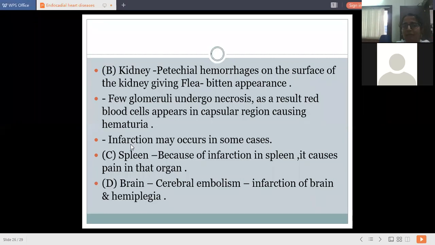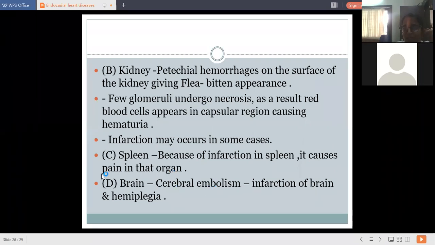Then kidney. Again petechial hemorrhages on the surface of the kidney giving a flea-bitten appearance, as if a flea has bitten on any area like this. The appearance of the kidney is flea-bitten appearance. A few glomeruli undergo necrosis as a result of which red blood cells appear in the capsular region causing hematuria. Then infarction may occur in some cases. Spleen, because of infarction of spleen, it causes pain in that particular organ. Brain shows cerebral embolism and infarction.